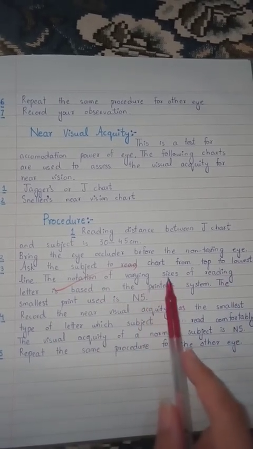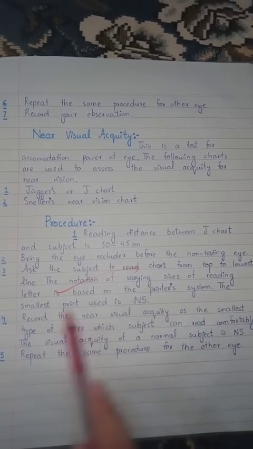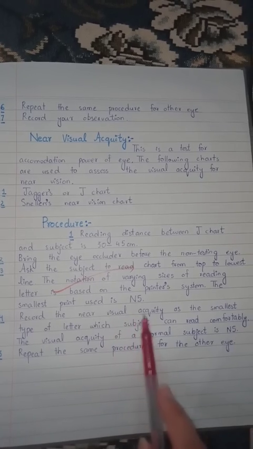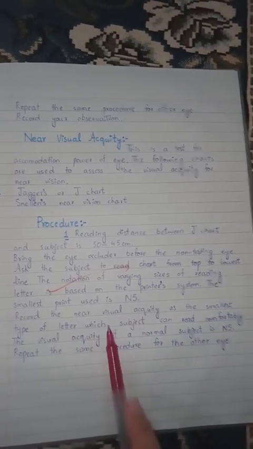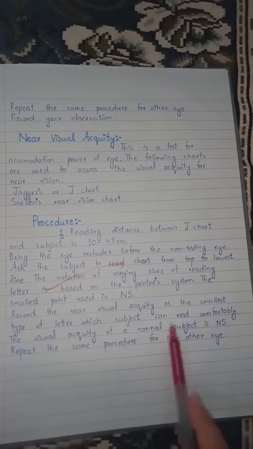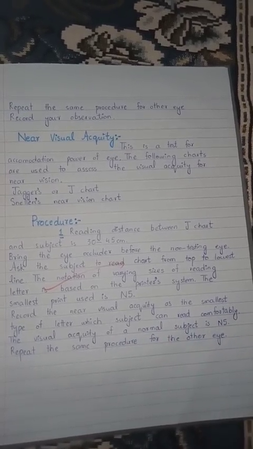The notation of varying sizes of reading letters is based on the printer's system. The smallest print used is N5. Record the near visual acuity as the smallest type of letter which the subject can read comfortably. The visual acuity of a normal subject is N5. Repeat the same procedure for the other eye.